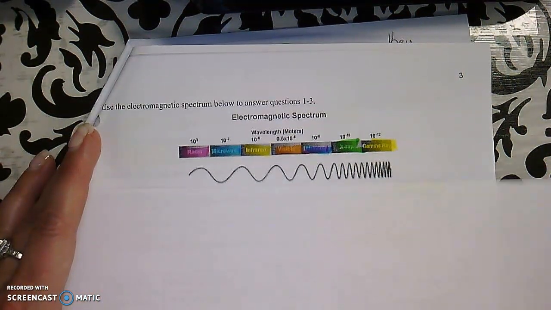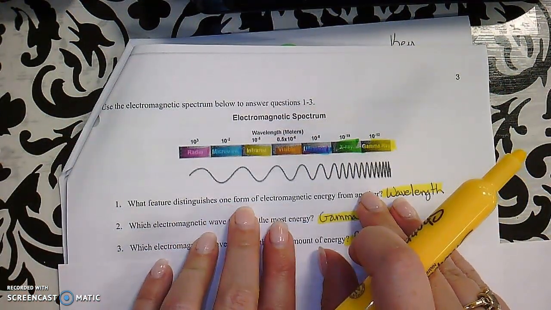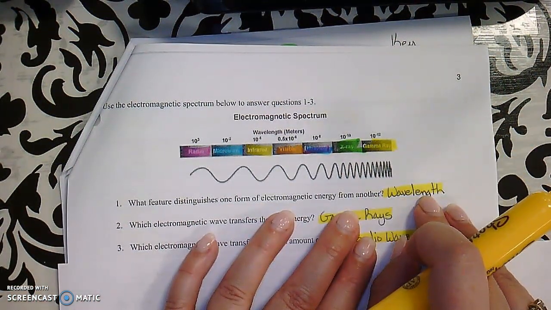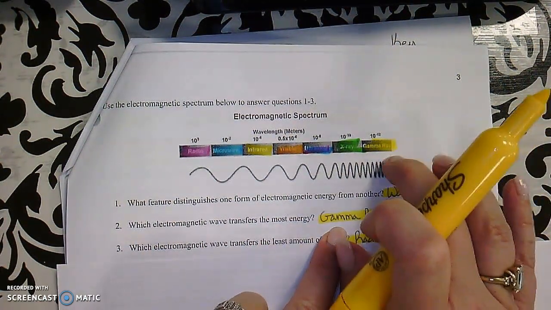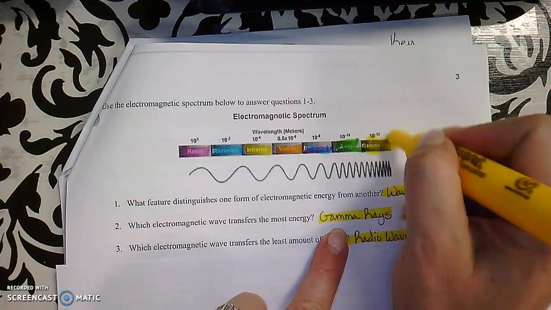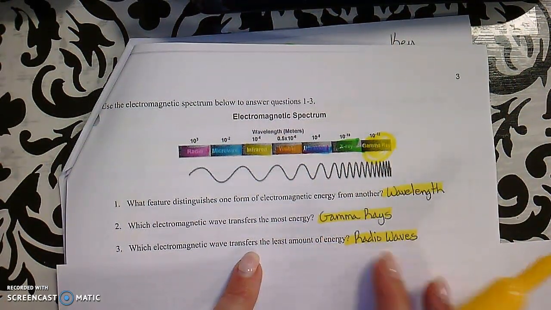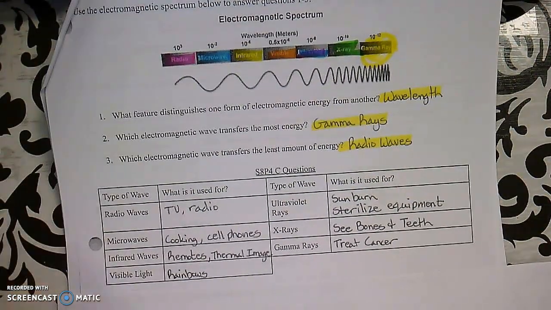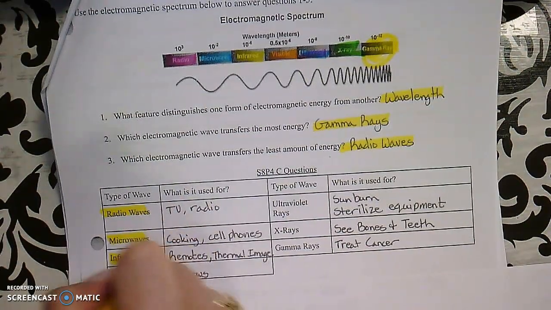So we've got some questions to answer about that. What feature distinguishes one form of the electromagnetic energy from the other? And that's going to be the wavelength. Which electromagnetic waves transfers the most energy? That's the gamma waves, the most energy right here. Which electromagnetic waves transfers the least amount of energy? That's going to be our low energy radio waves. So then we have this chart to remind us of just some common uses.